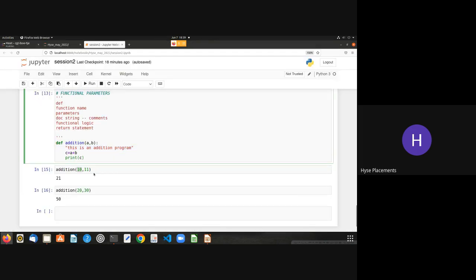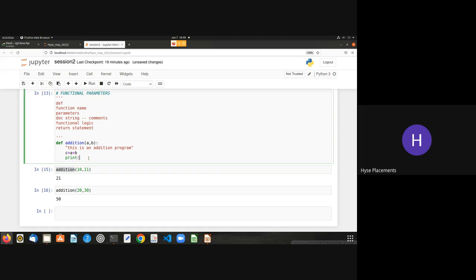Now we are calling the function, but we are not able to save that value. We are just printing that statement, right? So again, listen clearly. We are calling the function by using the function name, and we can't save that value since we are printing out the statement.